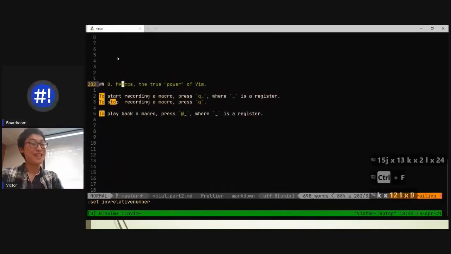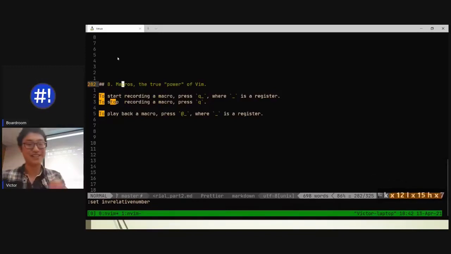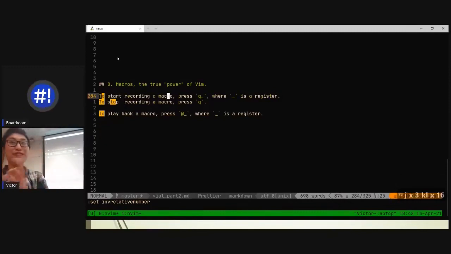Now we get to the really, really interesting part, the macros. This is what the whole first part was all about. Essentially, with those keystrokes, and there were a lot of keystrokes, and there's still many more, I only covered like 50% of them, you can now start recording these keystrokes, and you can operate on many different things.